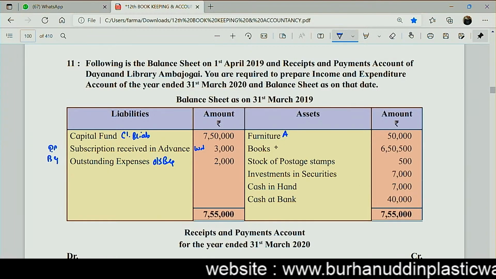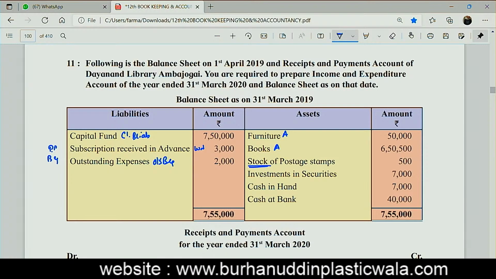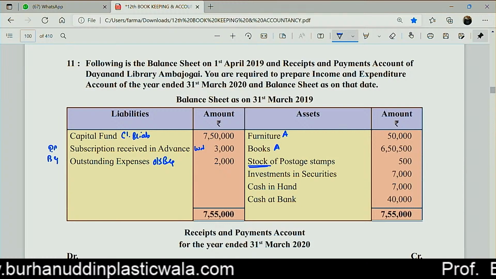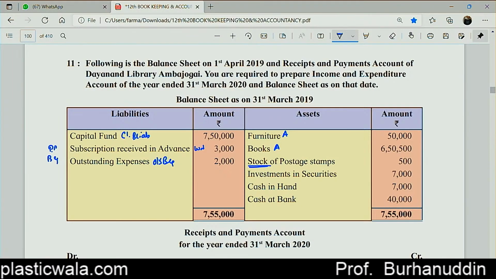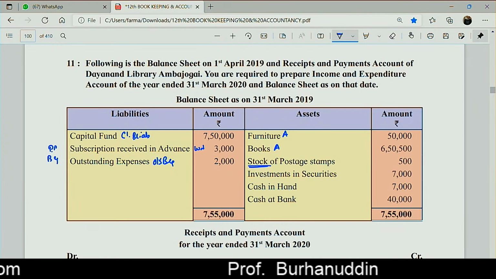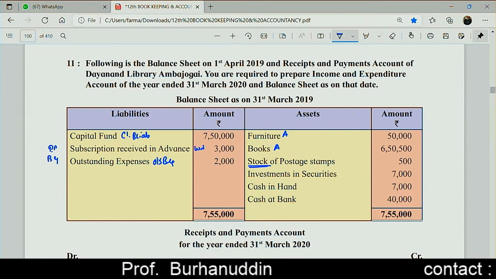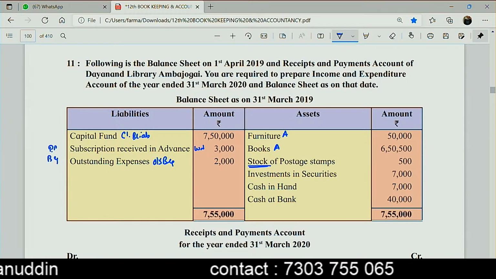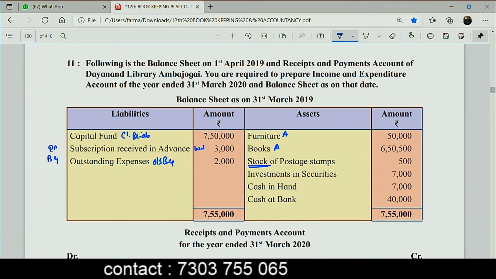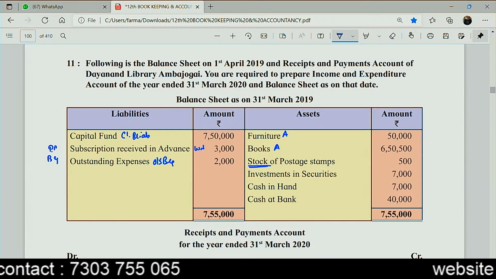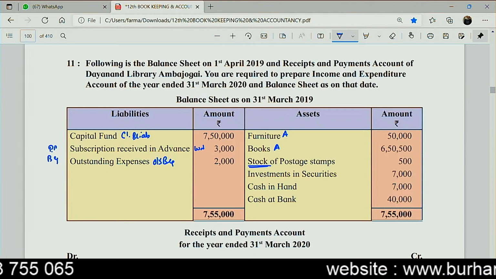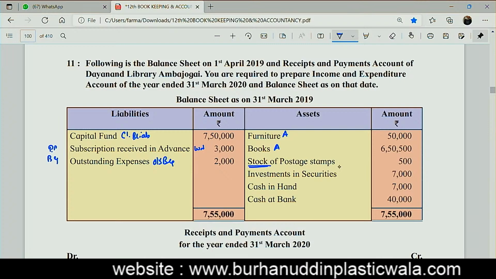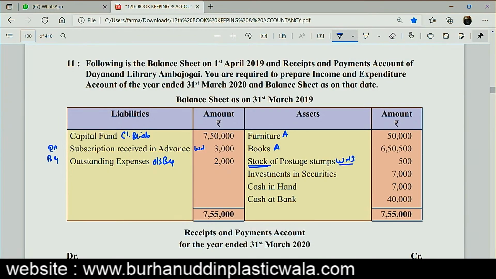Furniture is an asset. Stock of postage stamps. Yesterday only we were talking about this. Postage stamps and the stock of it means we are going to have a working note for consumables. If I am not wrong and if you remember, the working note was opening stock plus purchases minus closing stock gives me the consumables amount which will be going on the expenditure side. Correct now? I hope you do remember this. Chalo. So as of now, I am going to write working note number 3 because there will be a closing stock.